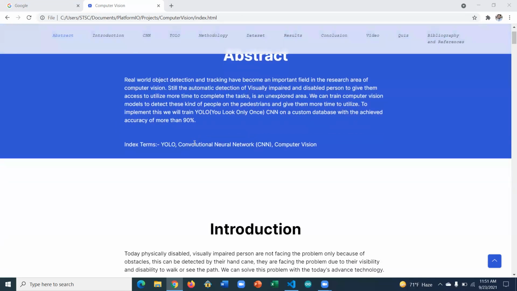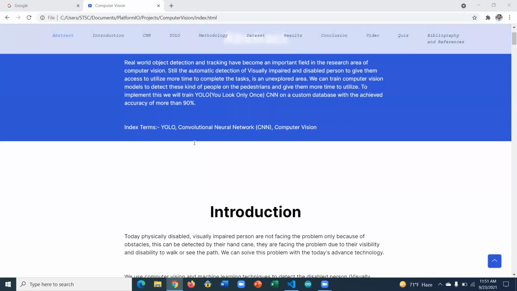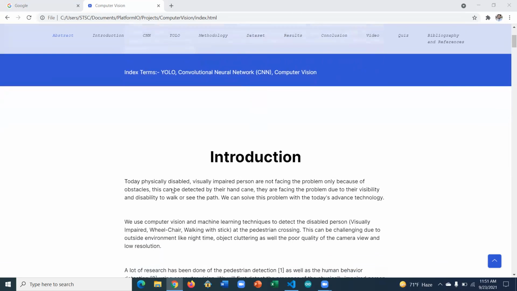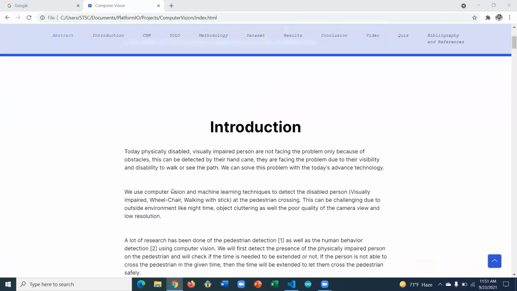So here the problem we are dealing with is when disabled or impaired people try to pass the road, but they are not able to detect which current signal it is. So we will take this on the signal itself. On the signal, we will install some computer vision software. It will detect the pedestrian crossing, like who is crossing the road. If it detects an impaired or disabled person, then we'll make the decision on their passing.